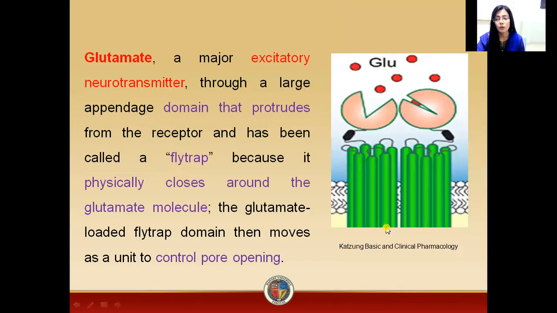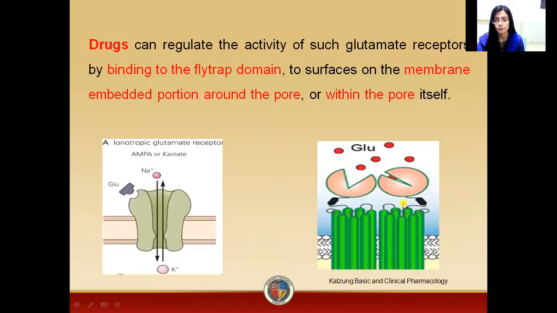Now, according to Kedzen, these glutamate receptors actually have a domain that protrudes from the receptor, and this extension of the receptor, which is the domain for ligand binding, the domain for glutamate binding, is known as the fly trap. When the glutamate is trapped in this fly trap, there will be the opening of the central pore. As a result of this opening, there will be influx of the ions.